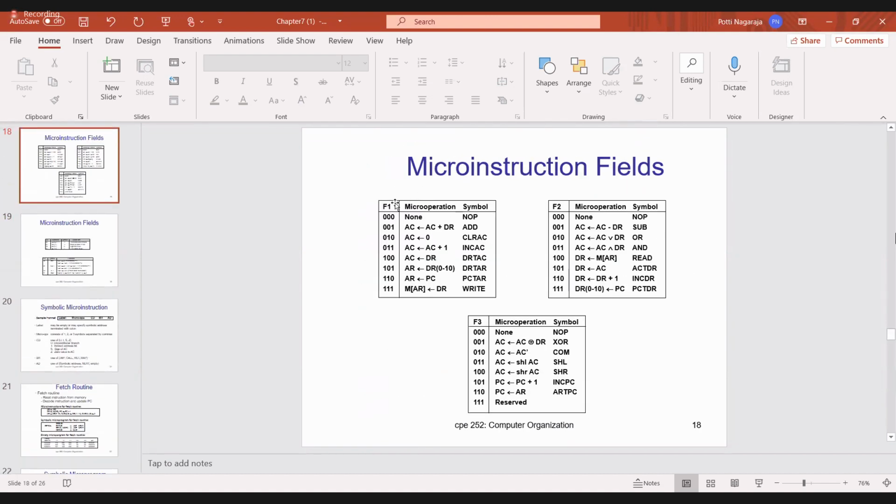If F1 is 3 bits, totally how many micro operations can I perform? If F1 is 3 bits, I can perform 2 power 3 micro operations, that means I can perform 8 micro operations. But 000 means no operation. So sometimes I will say that it is 7 micro operations.